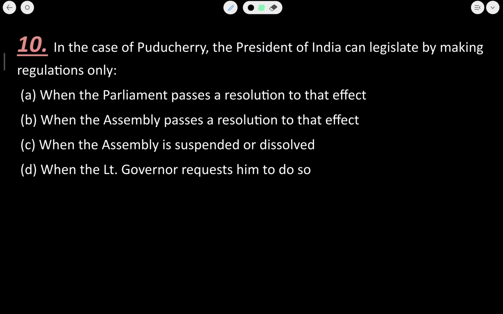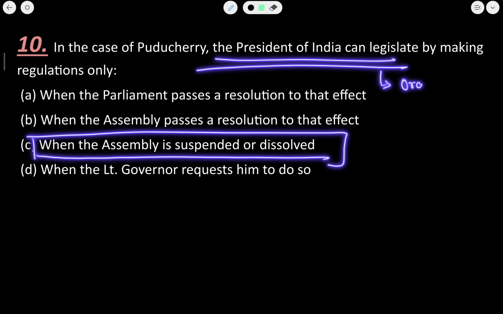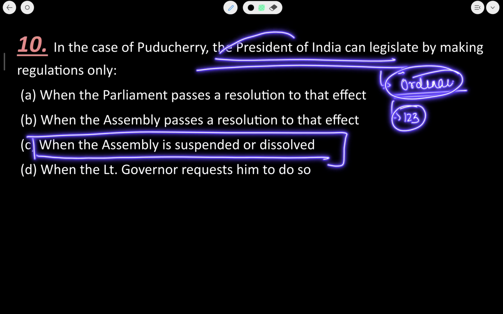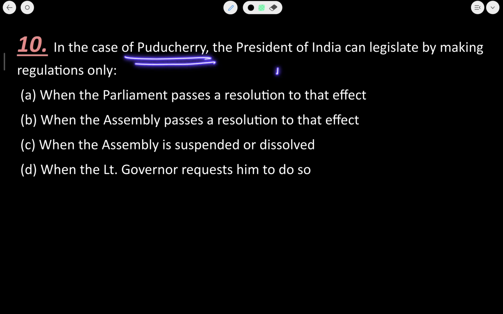So when the assembly is suspended or dissolved, the president can legislate on any matters, and it is done by passing an ordinance, and this ordinance is passed under Article 123. Again, all of this I have explained in the preceding chapter. So C is the correct option. I hope you are able to understand. You just need to know the names of these two union territories, that is Delhi and Puducherry. These two have a legislative assembly of their own.